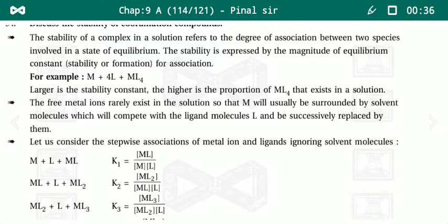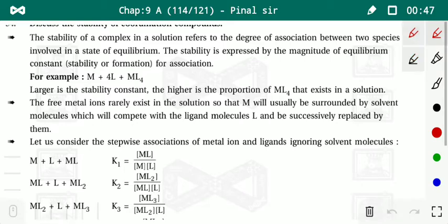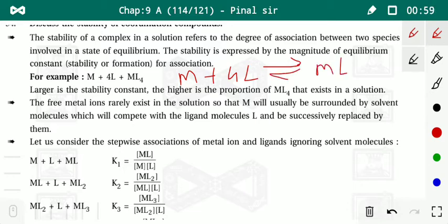For example, M means metal. It reacts with 4 moles of ligand and forms an ML4 type of complex. Here is a minor mistake. This reaction is right like this: metal plus 4 moles of ligand, and produce ML4 instead of this.